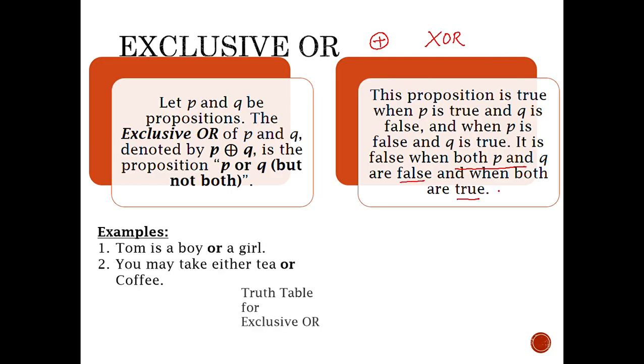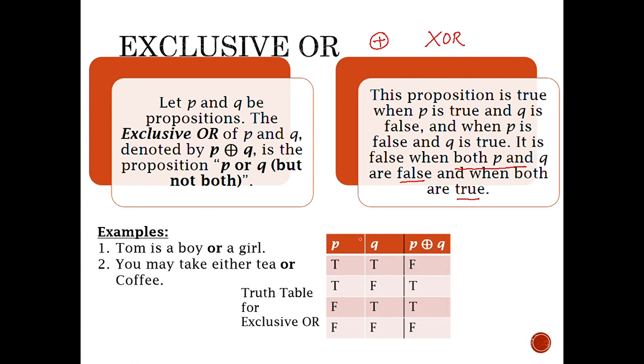If we see the truth table, whenever both of them are true or both of them are false, then P exclusive OR Q is false. Otherwise, when one of them is true, it remains true. In real life, we sometimes need to apply a condition where we mean the exclusive OR, that is, you are given a choice of two things and you have to pick one of them.